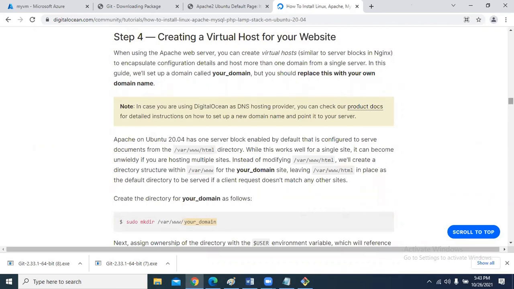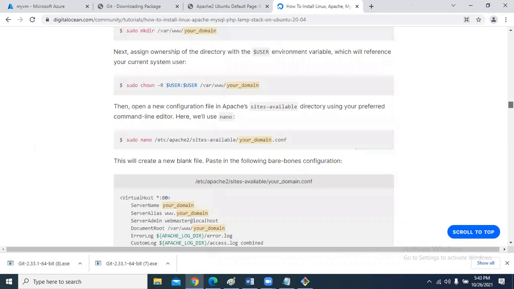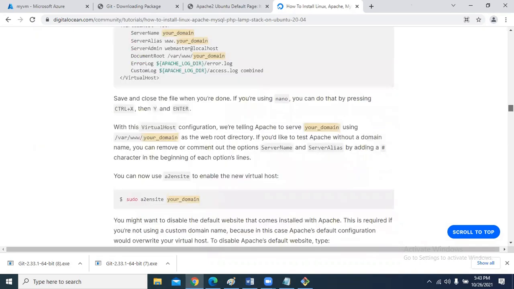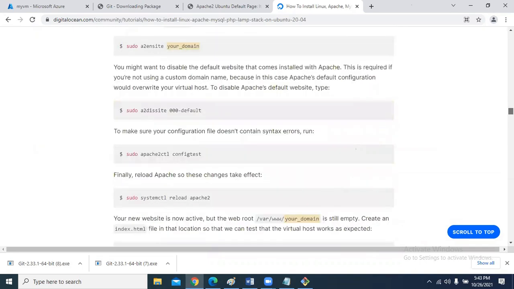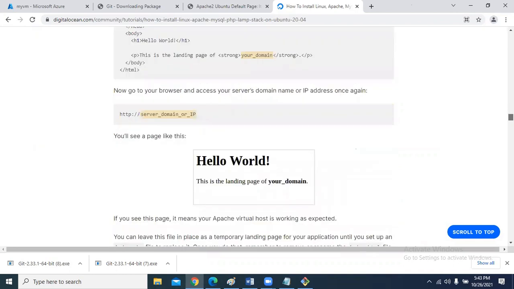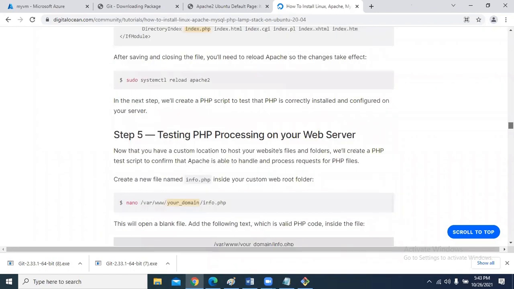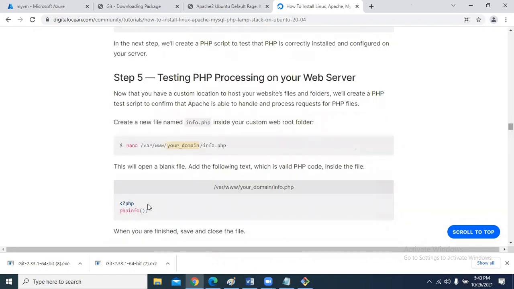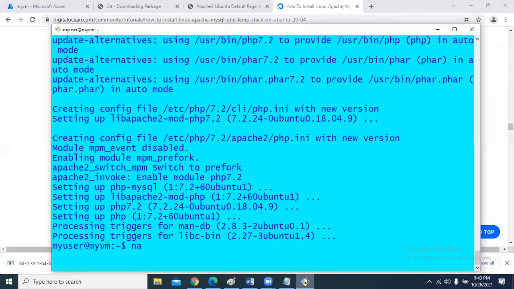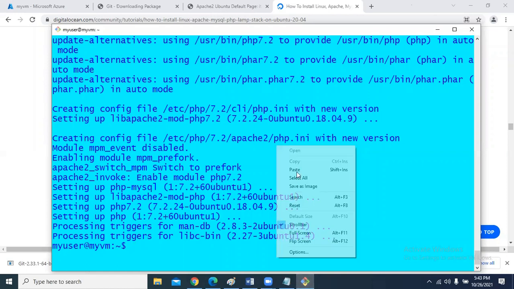It says to use this: Hello world. It is asking me to create a file. Now let us open this editor. This is just for testing whether PHP is running or not.